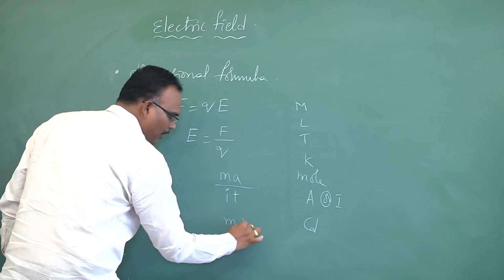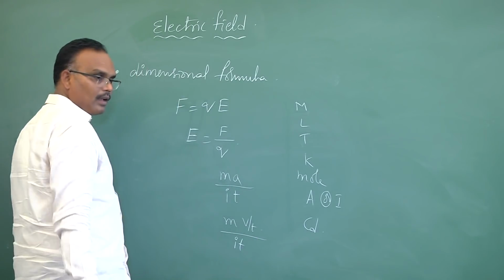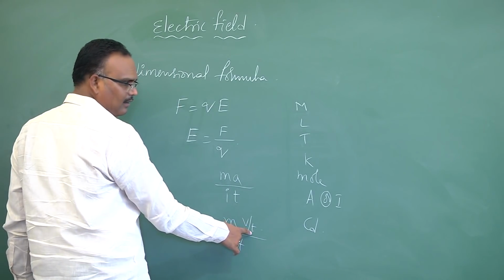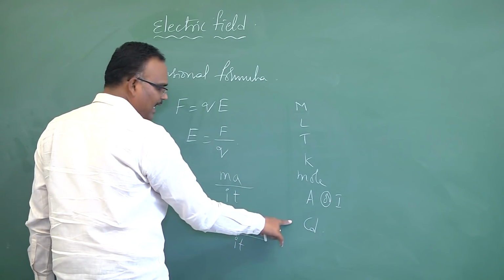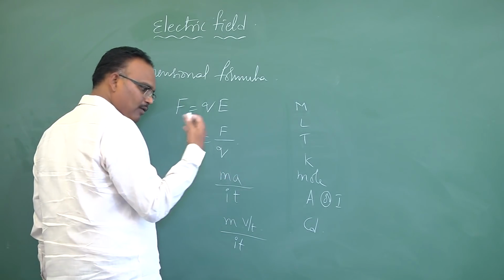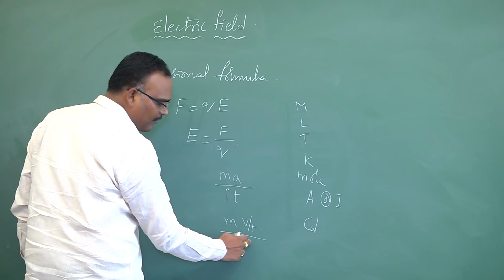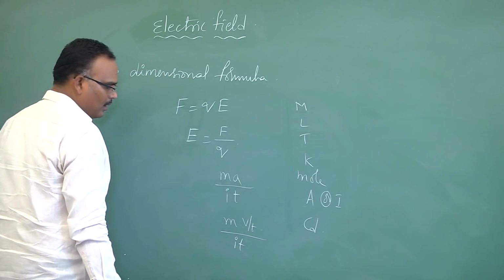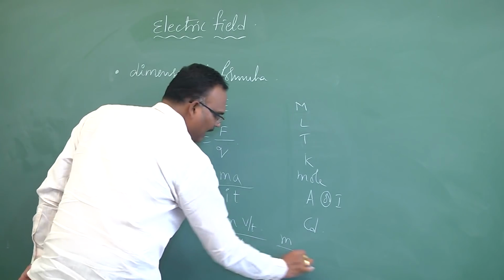Acceleration is derived from velocity by time. Time is a fundamental, no need to convert. But velocity is not there in the list. Velocity is still derived. That means I have to convert further. This time comes to the denominator. Can I write comfortably t square? Okay, then next. Mass as it is because it is fundamental.